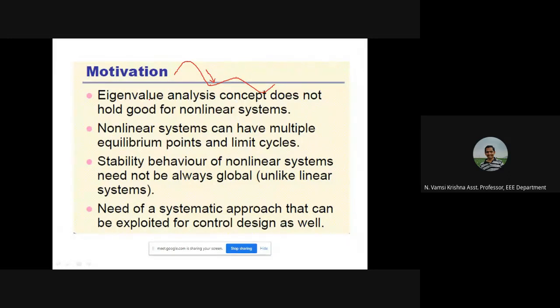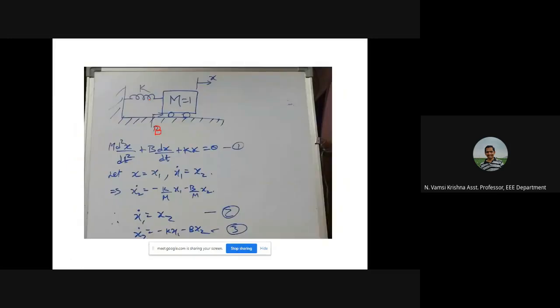So for better understanding, I am considering a simple mass damper system. There is a mass, a unit mass, m equal to 1 unit. K represents elasticity and B represents friction.